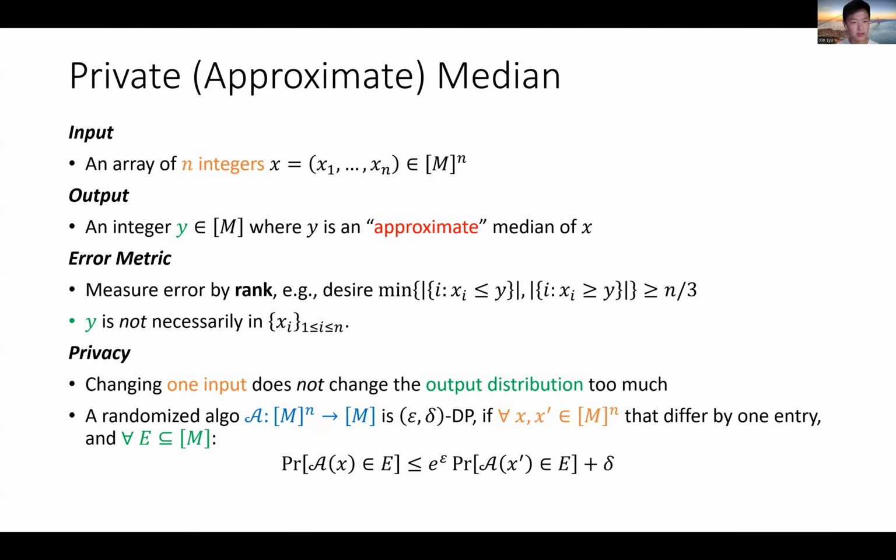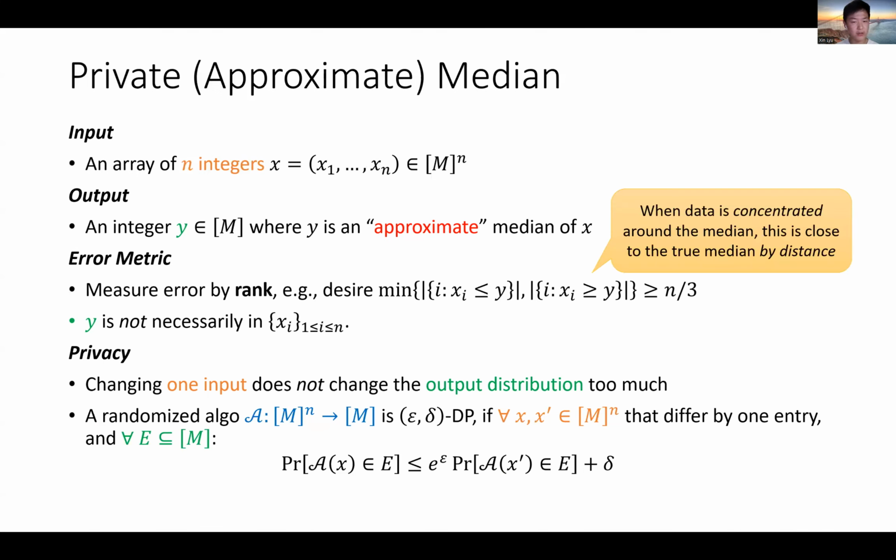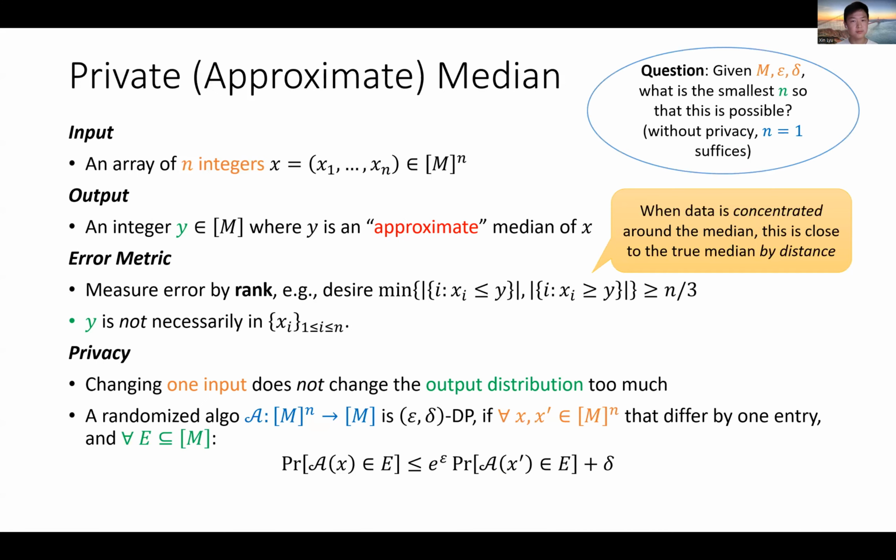Let me also remark that we measure the error by rank. Measuring error by rank turns out to be a more robust requirement than measuring the error by distance. And moreover, when your data is concentrated around the median, then the approximate median by rank is close to the true median just by distance.